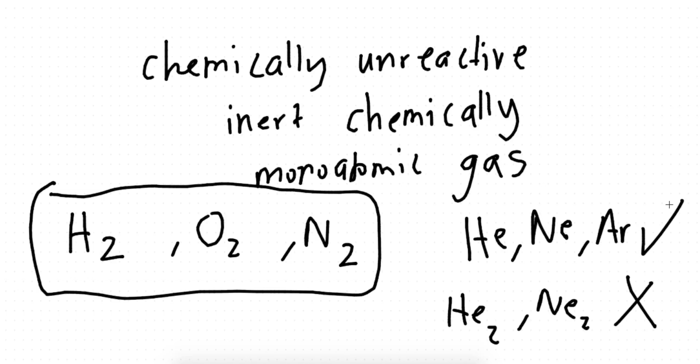Because they are monoatomic, they don't react with anything. Chemically unreactive, inert chemically. So they exist as monoatomic gases. Now, in an SPM question, if they give you a periodic table and they say, identify the monoatomic gas, just look at group 18. Only group 18 is monoatomic, guys.